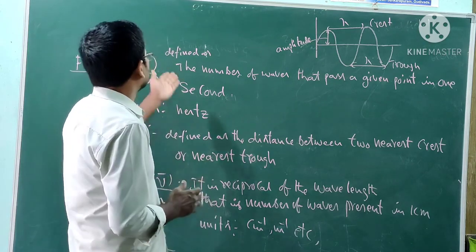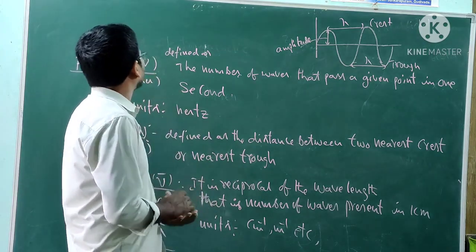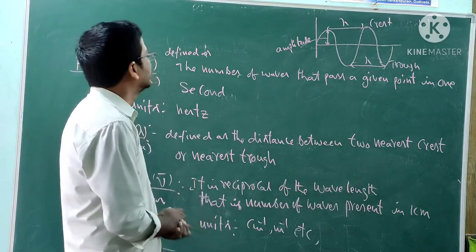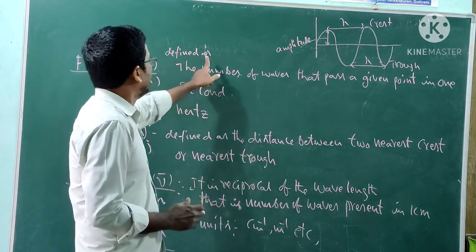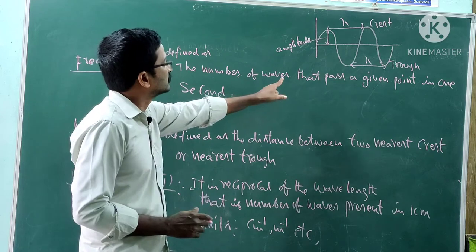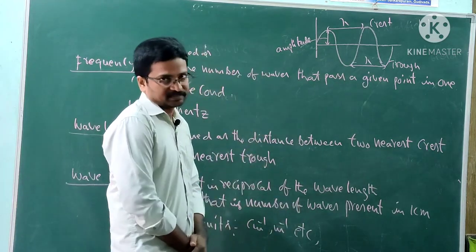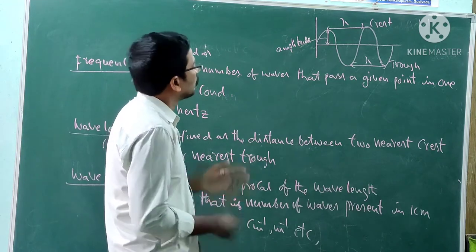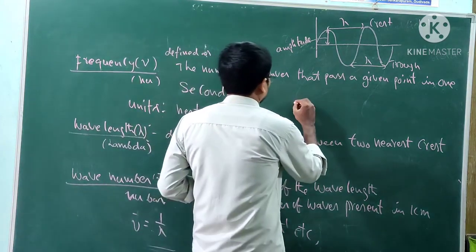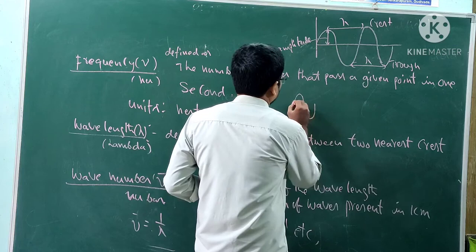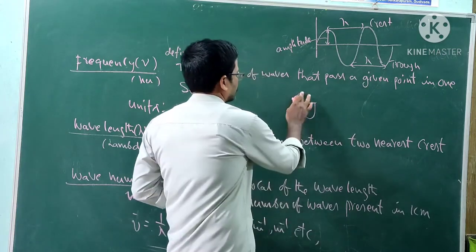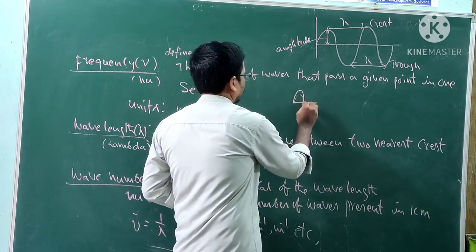What is the meaning of frequency? Frequency is defined as the number of waves that pass through a given point in 1 second. One wave means this, and this is known as one wave.